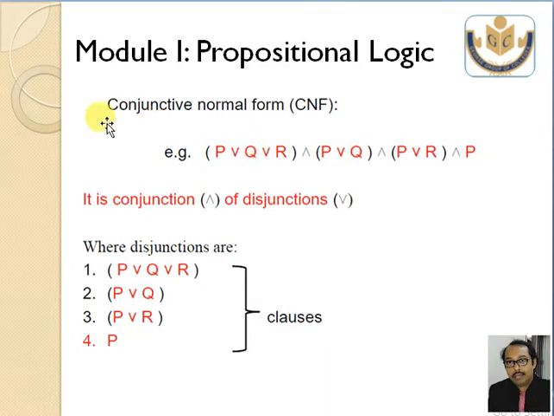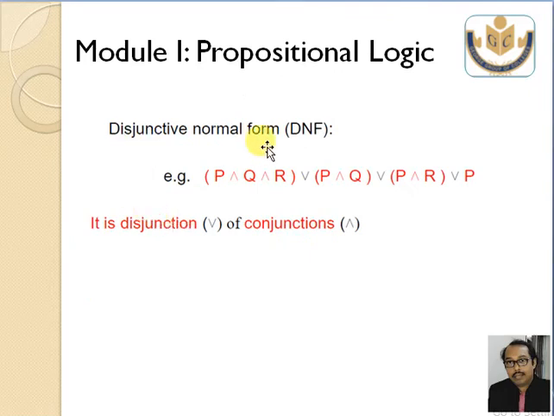Okay, now I am showing you conjunctive normal form. As I told you, lots of statements but separated by AND. So this is AND, another AND, another AND. Whatever appears in the bracket, whatever may be the symbol, it should be separated by AND. Conjunction means AND and disjunction means OR. These may be disjunctions, but separated by AND, so this is a conjunctive normal form.